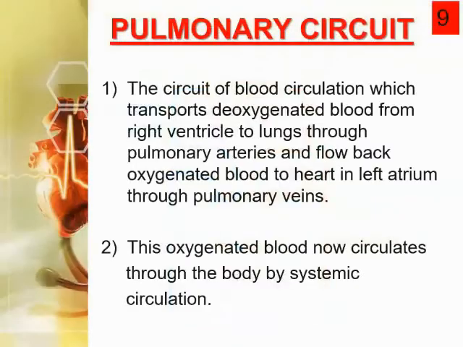Okay, students, now I'm telling you about the pulmonary circuit of blood circulation in man. The circuit of blood circulation which transports deoxygenated blood from the right ventricle to the lungs through the pulmonary arteries, and flows oxygenated blood back to the heart in the left atrium.